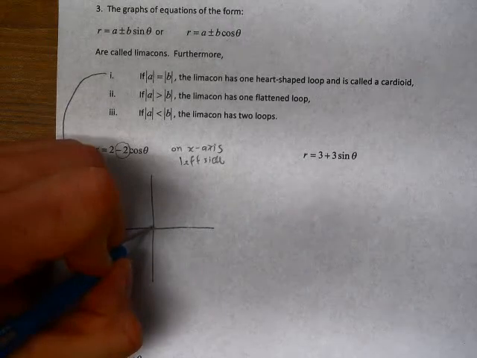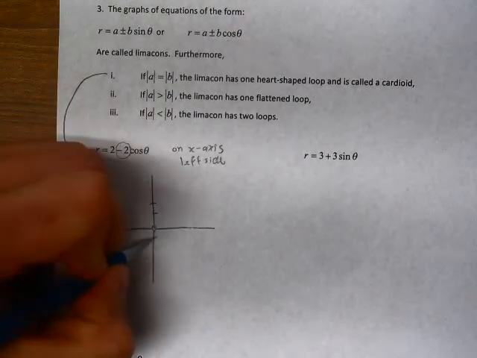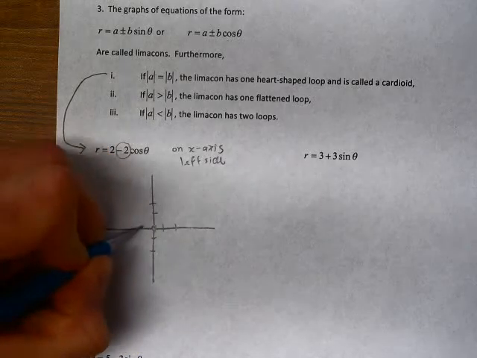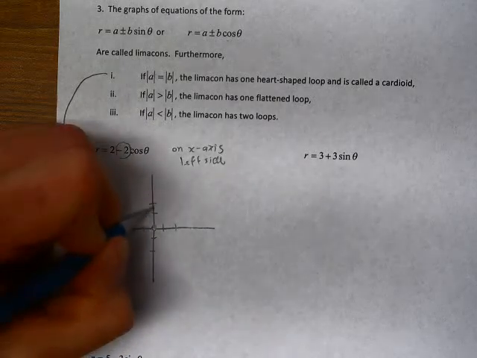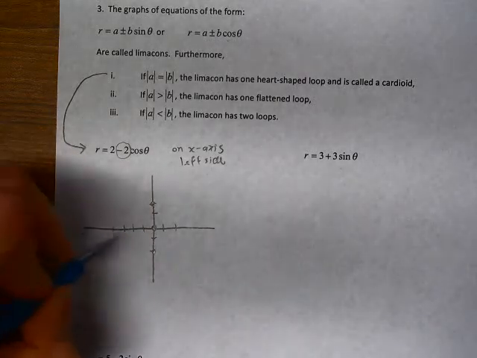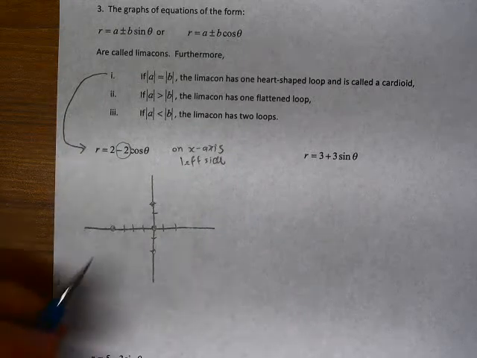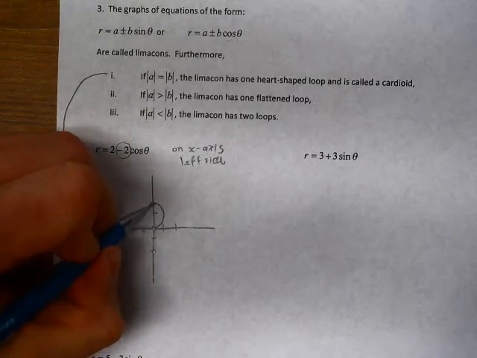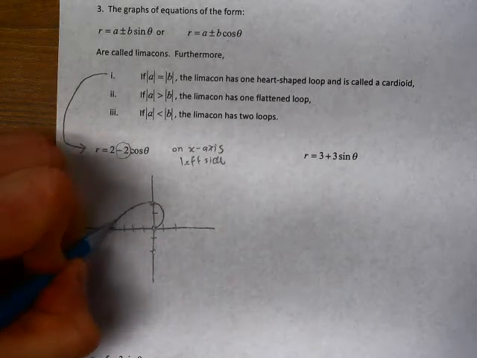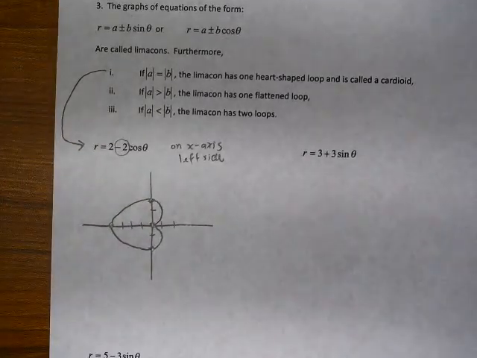All right, so we're going to have 0, twos above and below, and then 4 out here. So we get a shape that looks something like that.